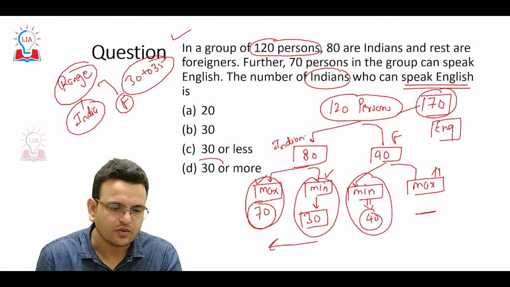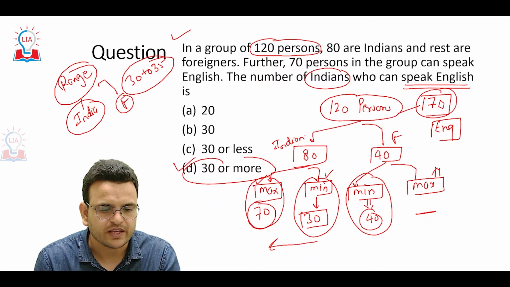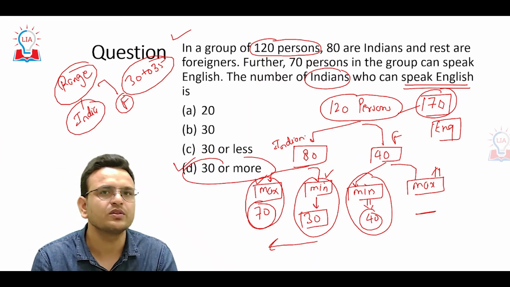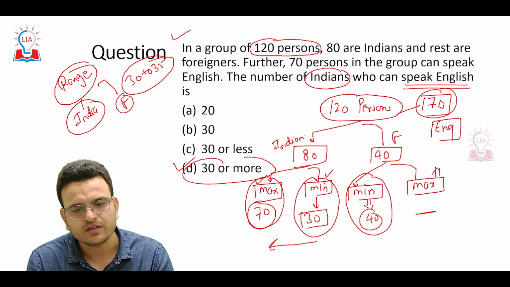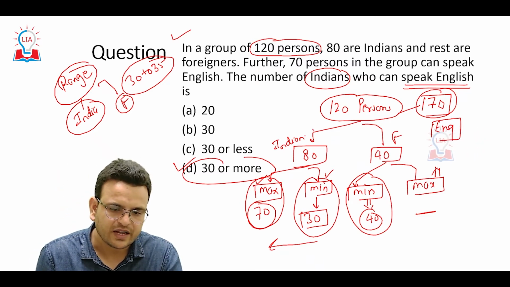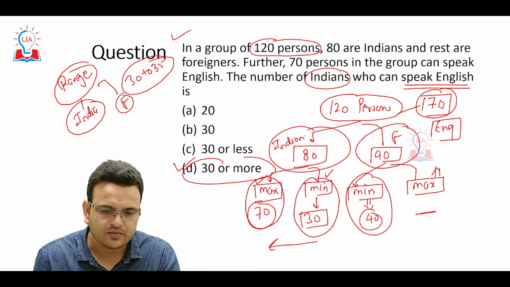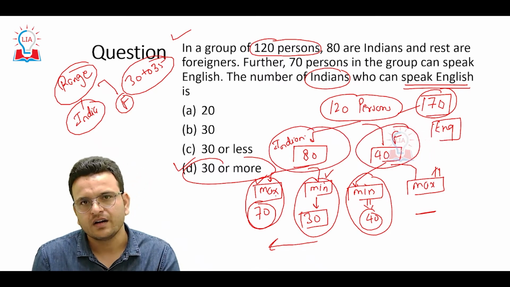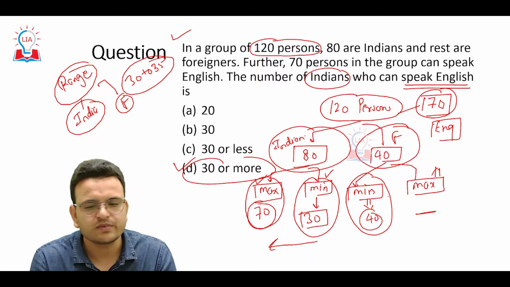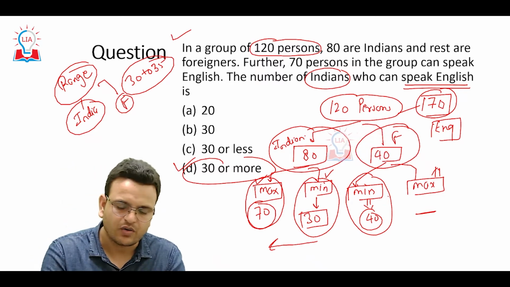Hope you are able to understand this concept. In the past year UPSC has asked this concept 3-4 times. You have to remember, whenever we find the maximum of one type, we find the minimum of the other type also. Hope you are able to understand this question.